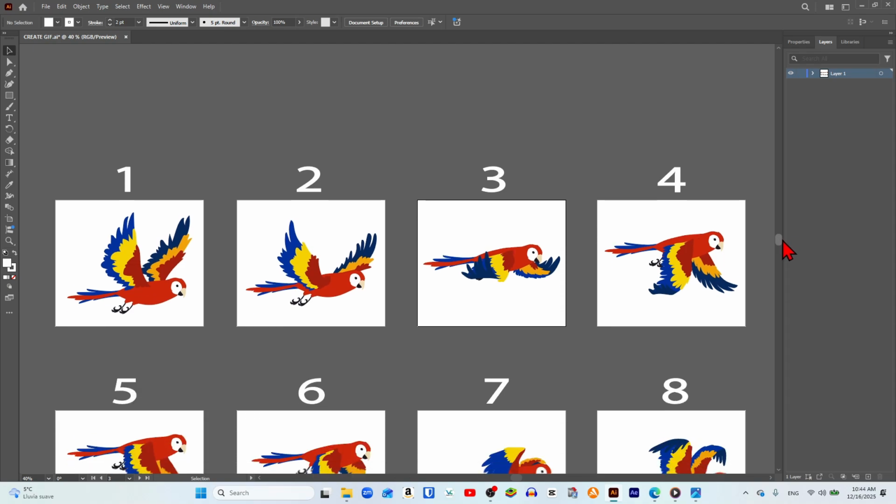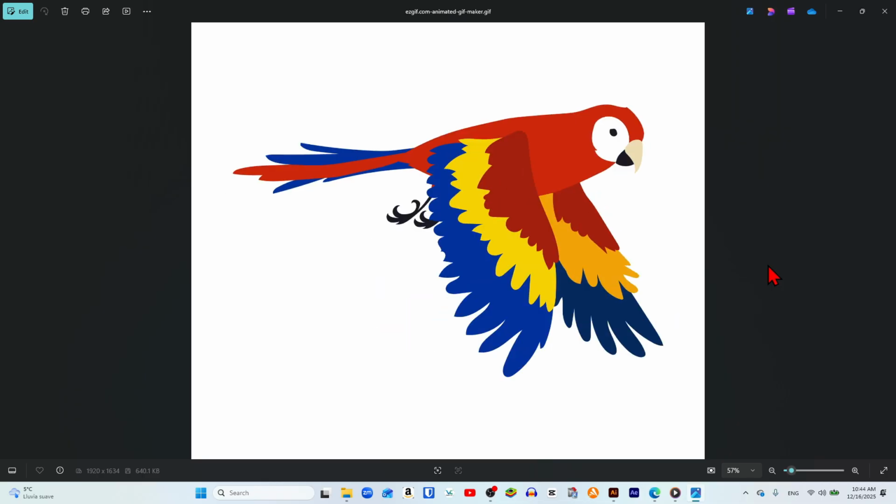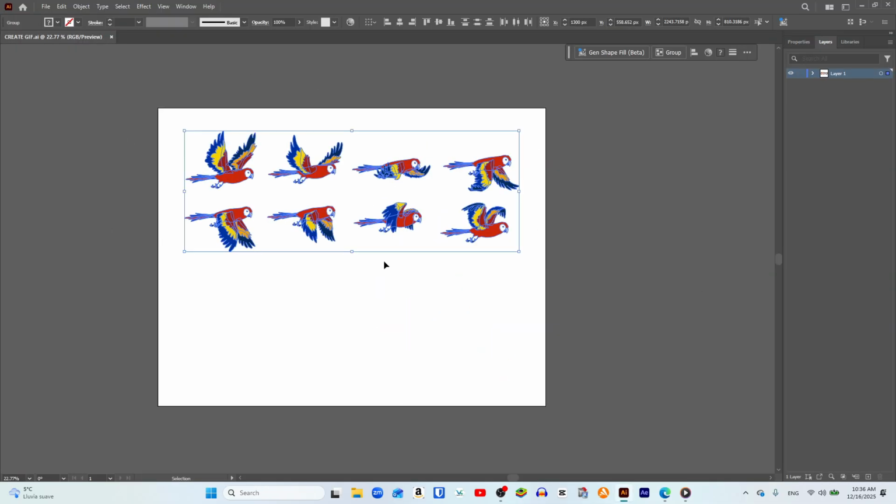In this video, I will show you how to create animated GIF in Illustrator. We begin in an Adobe Illustrator document, and as you can see, I already have all the objects inserted that are going to be part of the animation.